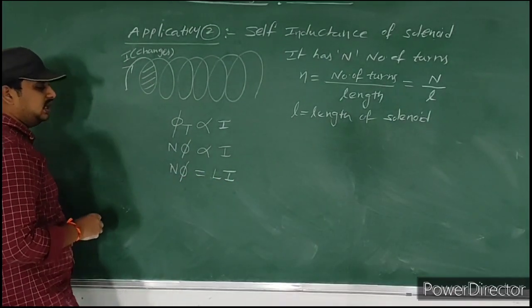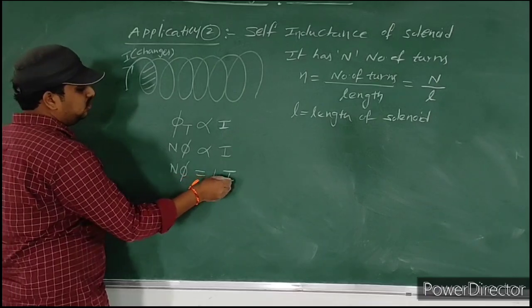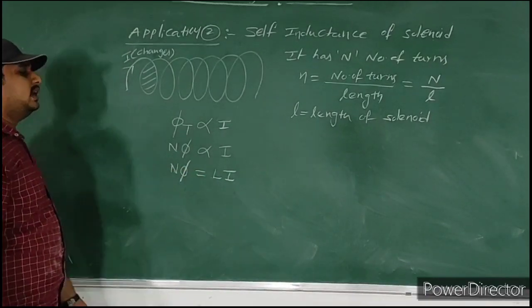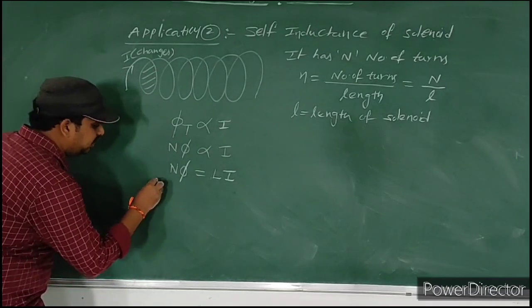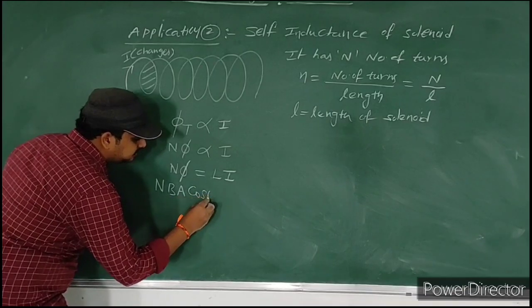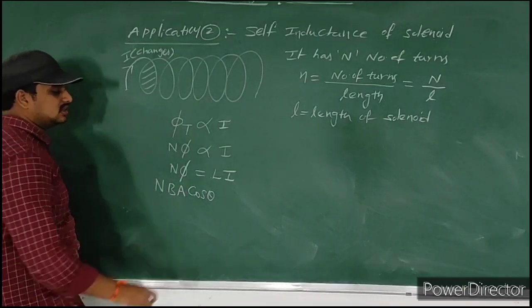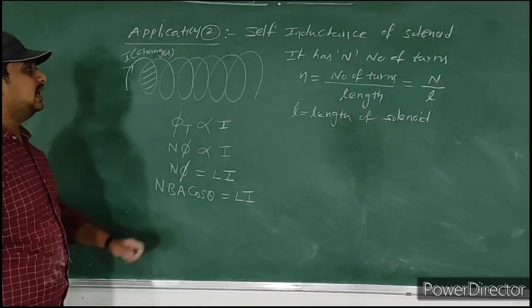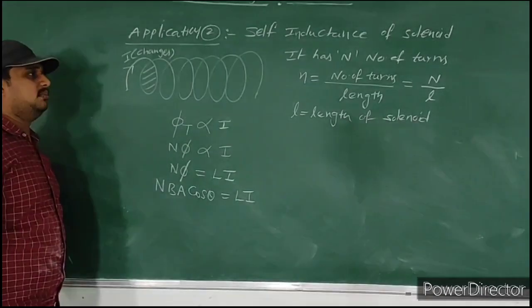Please observe carefully here. N into phi is equal to LI. Here phi means magnetic flux. What is the magnetic flux formula? Flux formula is BA cos theta, so N into BA cos theta is equal to L into I. Here theta is the angle between B vector and A vector.